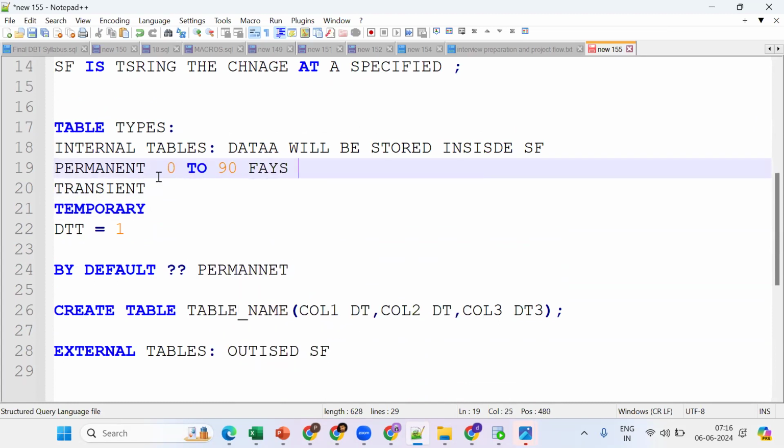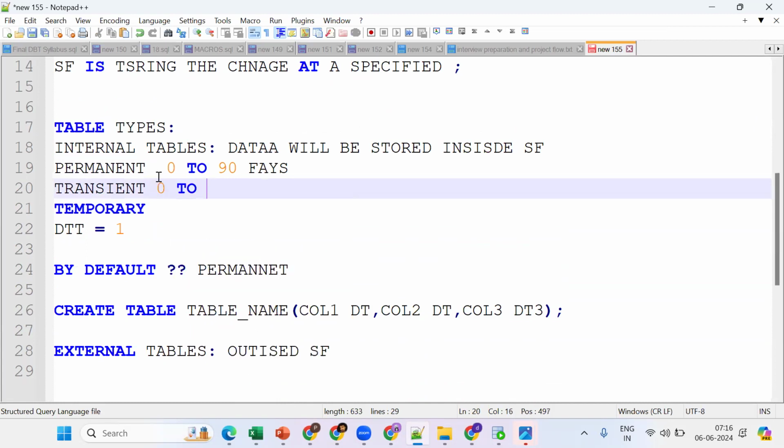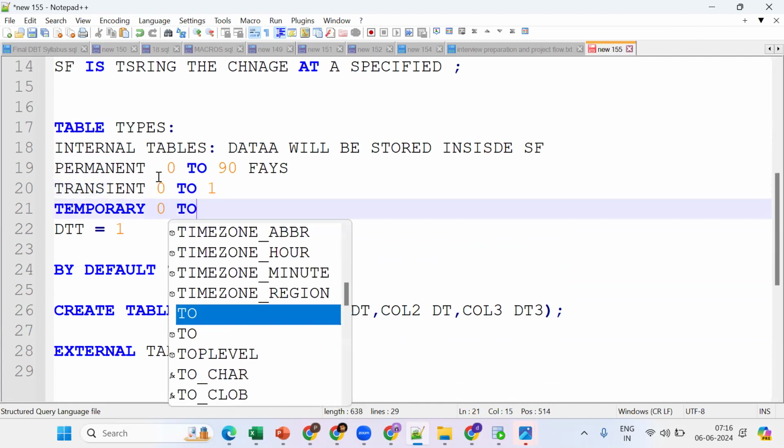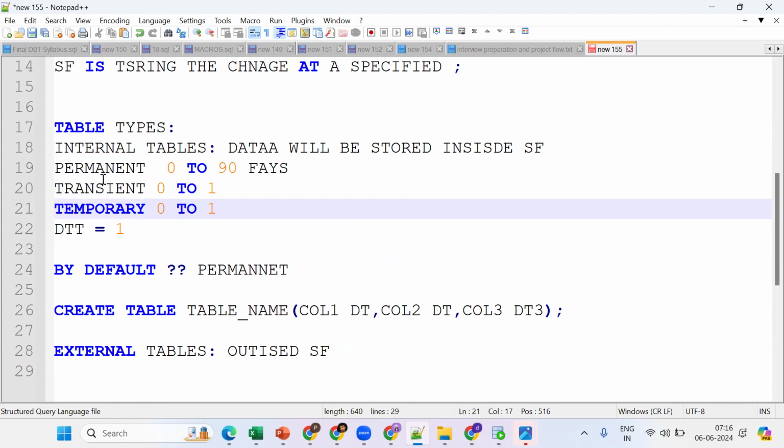90 days we can. What about here? 0 to 1 day. This one is also 0 to 1 day. Got the point? So permanent table up to 90 days, transient table and temporary table 0 to 1 day.